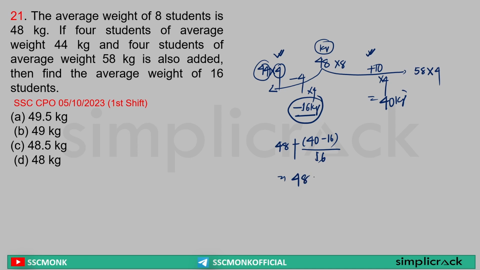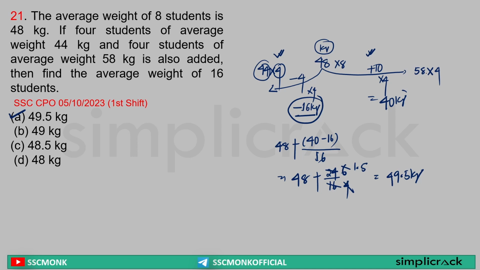So I can write 48 plus 40 minus 16, that is equal to 24 divided by 16. 4 6s are 24, 4 4s are 16, 4 1.5 is equal to 6. So the answer is equal to 49.5 kg. Answer option A. Clear? Yes or no? Because this is the logic. When I am trying to make the whole average over here, I saw 44 kg 4 students, they are actually 16 kg less than the average.